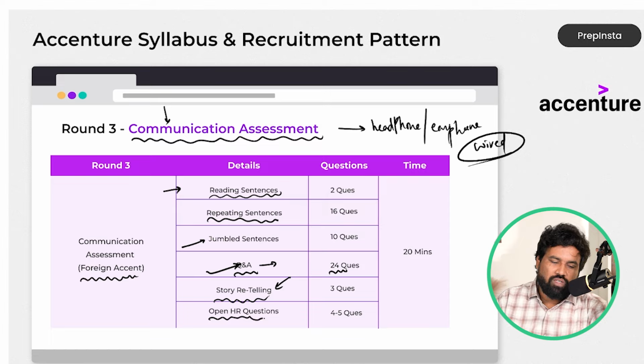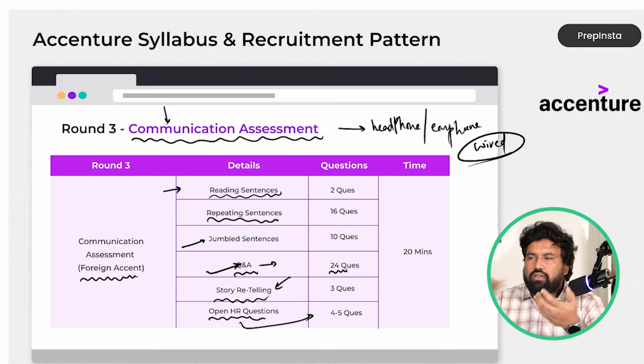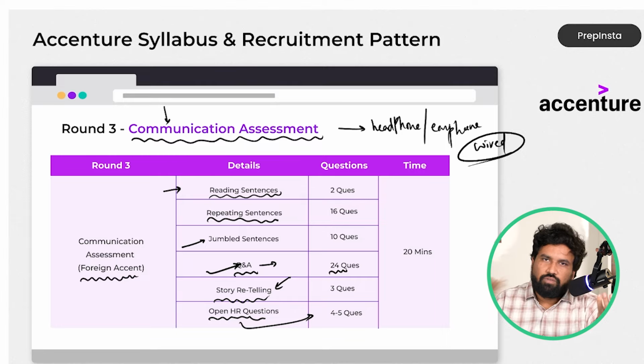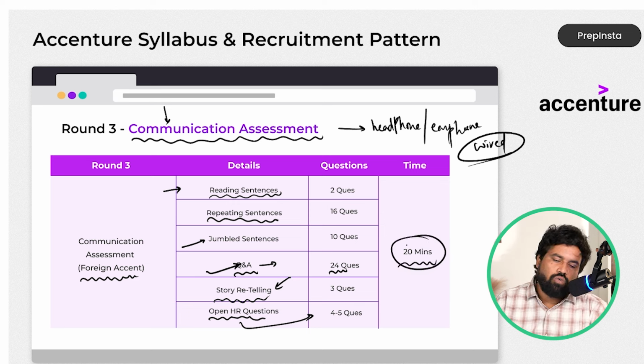And open HR questions, normally the HR questions, right? Will you be able to relocate, or can you do the different night shift, or whatever shift is required? They will ask like that. So the examination is mostly about 20 minutes. We don't have to worry about the number of questions and all. You can easily complete all the questions within the 20 minutes.